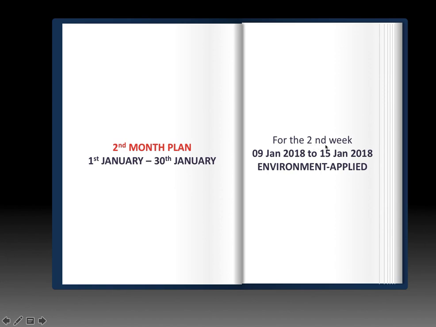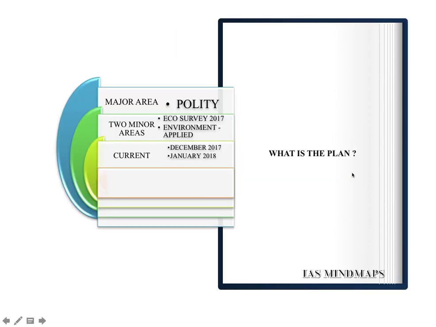For the second week, we already uploaded the targets in the field of Indian Polity and Economic Survey Volume 2 of 2017. So let us see the targets in the field of environment applied. But before seeing the targets, let's see which areas you have to finish in this second monthly timeline.